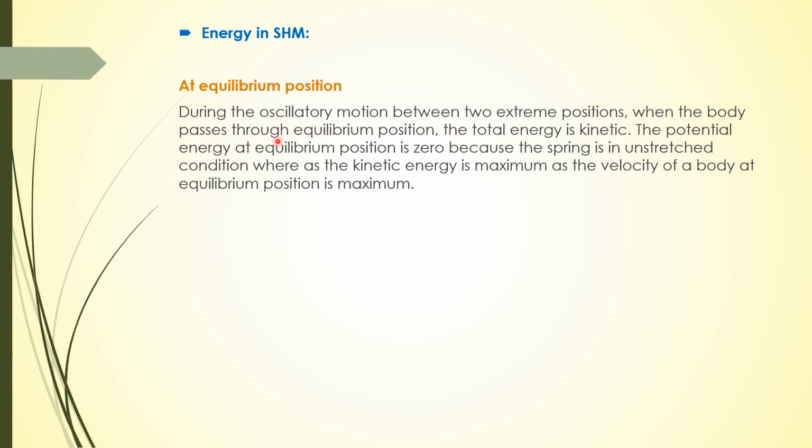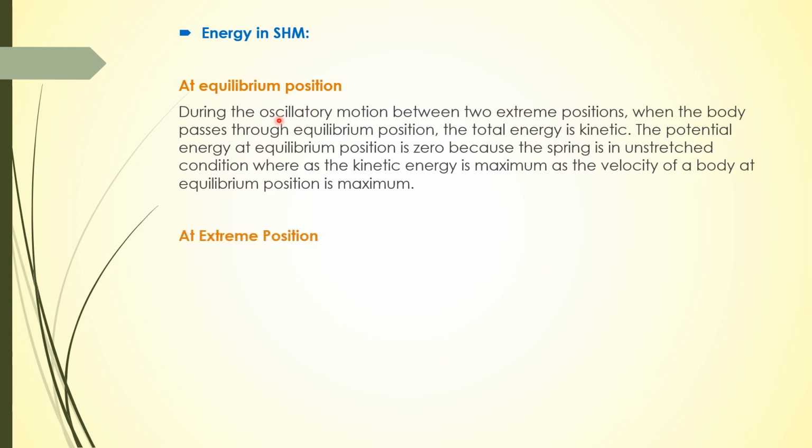When the body passes through the equilibrium position, the total energy is kinetic energy. The potential energy at the equilibrium position is 0, because the spring is in unstretched condition, and kinetic energy is maximum as the velocity at the equilibrium position is maximum. So the kinetic energy is half m v square. If the velocity of a body is maximum, kinetic energy is maximum. So at the equilibrium position, the kinetic energy is maximum and potential energy is 0, and total energy is equal to kinetic energy.